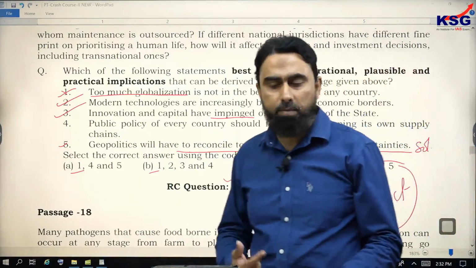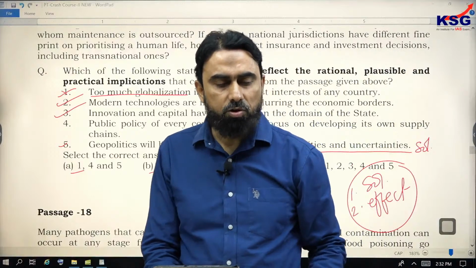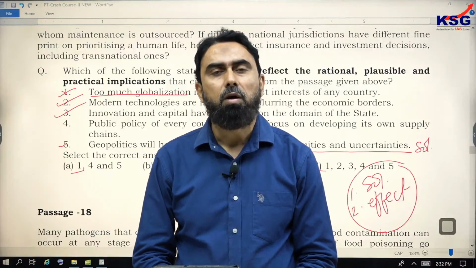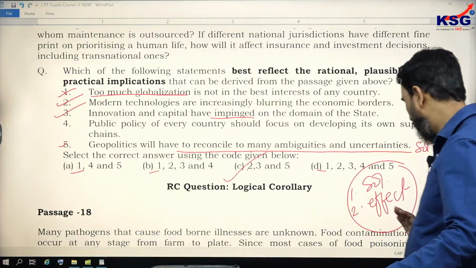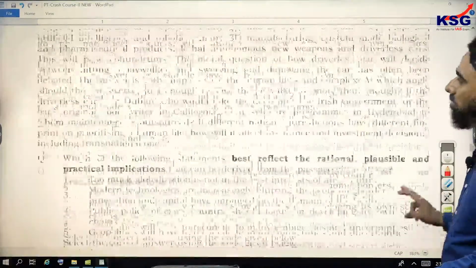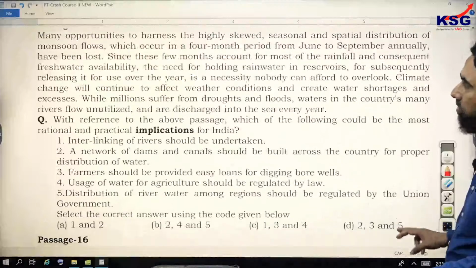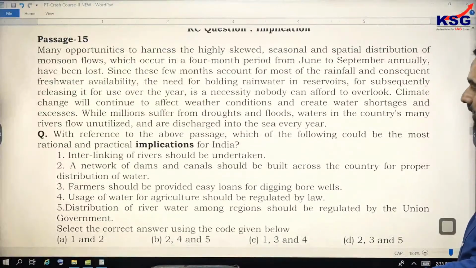Because of the solution and impact, you can get your answers of implication quickly. So implication means meaning, implication means conclusion, implication means the impact or the effect part. It's a far-reaching word. So implication questions are like main idea based questions. Your approach should be just based on the point, solution or effect, and this way you can save your time. So I'll take you to one more question. This implication question you can try.